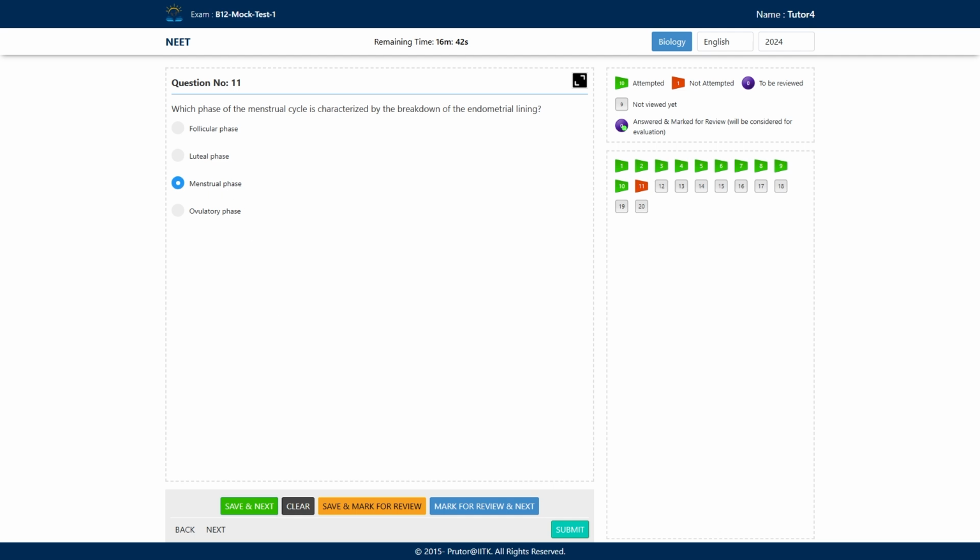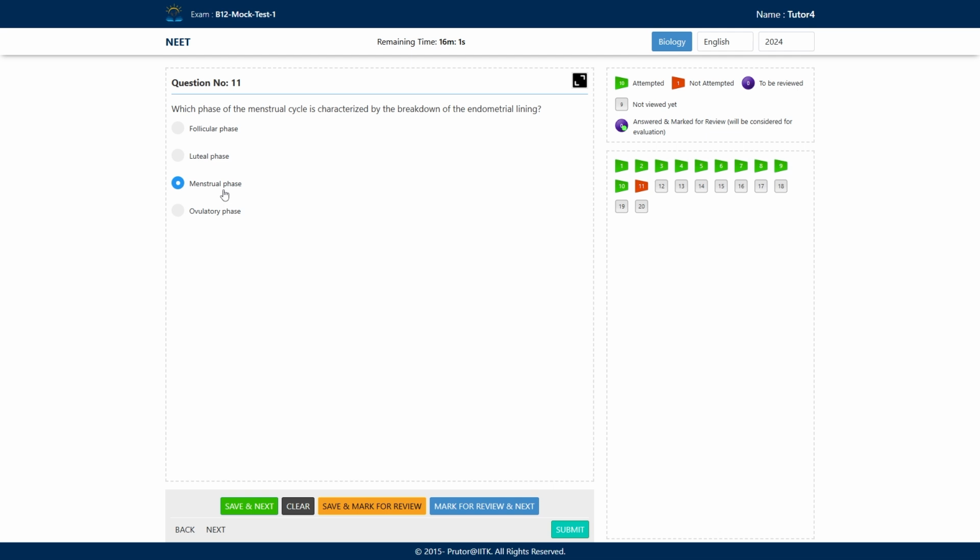Okay, menstrual phase. So menstrual cycle can be divided into different phases. First is the menstrual phase where the shedding of the endometrium occurs and due to this bleeding occurs. Then the menstrual phase is followed by the follicular phase in which the development of follicle occurs. Then there is the ovulatory phase in which the egg is released. Okay, the ovulatory phase is during the middle of the menstrual cycle. And then after the ovulatory phase is the luteal phase in which the corpus luteum is formed and this corpus luteum secretes progesterone. So it acts as a temporary endocrine gland.